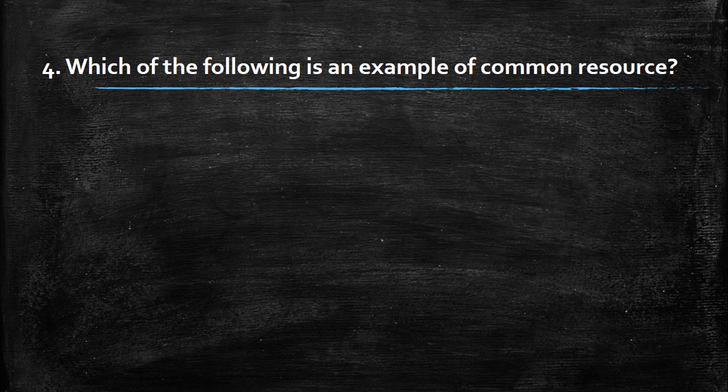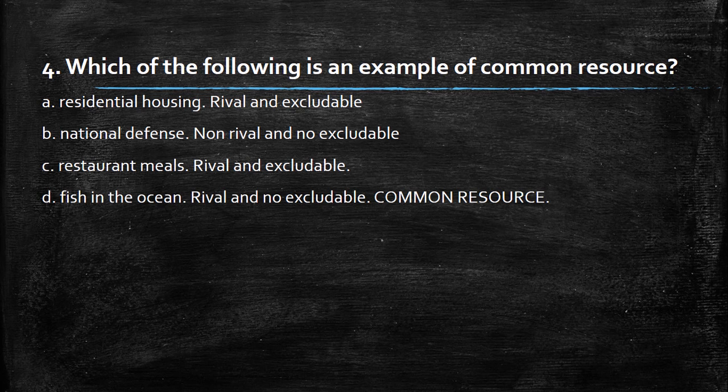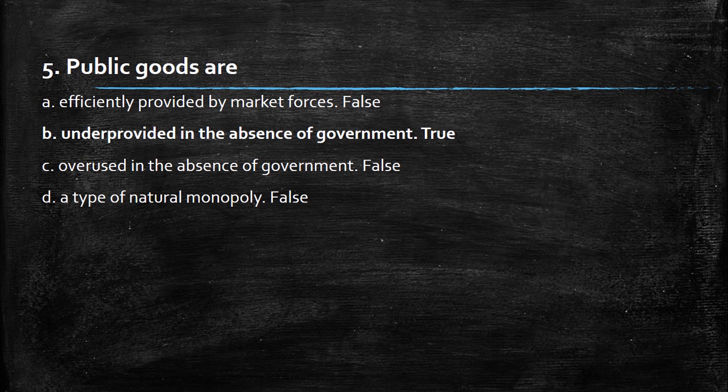Which of the following is an example of a common resource? Starting from the previous answer, we already know that it could be fish in the ocean. They're rival and not excludable. Next, public goods are, which is the core point, efficiently provided by market forces? We already know this is the main issue with public goods and common resources.